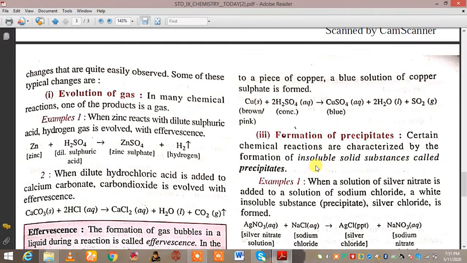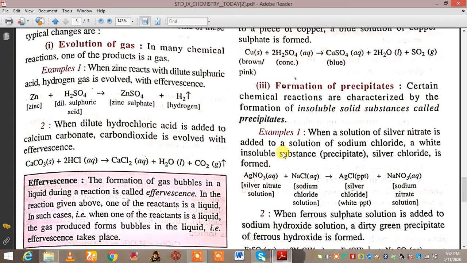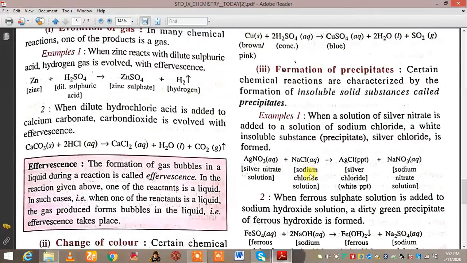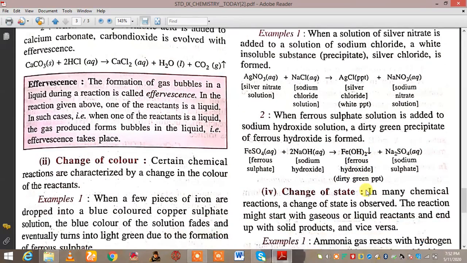The third characteristic is the formation of precipitates. Certain chemical reactions are characterized by the formation of insoluble solid substances, also called precipitates. Like silver nitrate reacting with sodium chloride, forming a precipitate of silver chloride as well as an aqueous solution of sodium nitrate. This is the double decomposition reaction, children. When ferrous sulfate solution is added to sodium hydroxide solution, a dirty green precipitate of ferrous hydroxide is obtained.